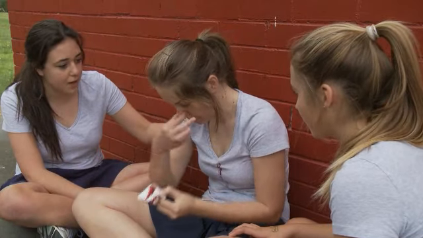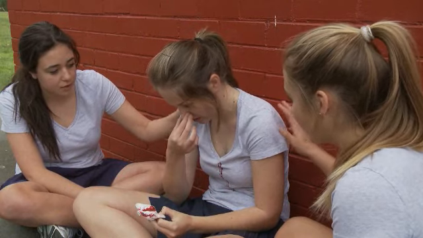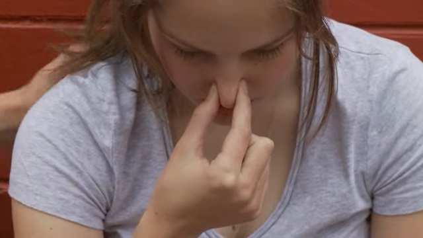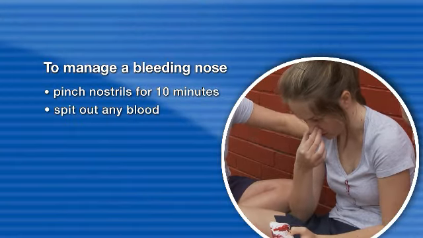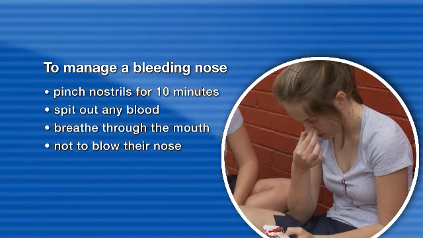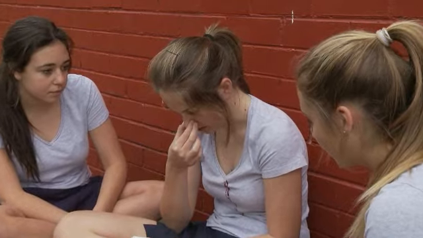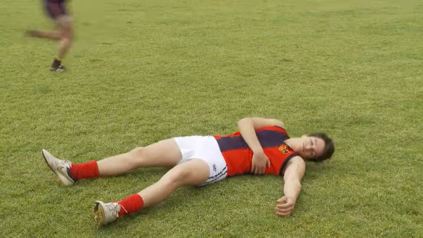To treat a person with a nosebleed, sit the casualty with the head forward. The nostrils are pinched over the soft, fleshy area at the end of the nose bone for at least 10 minutes. Instruct them to spit out any blood, breathe through the mouth, and not to blow the nose. If bleeding continues, reapply pressure for a further 10 minutes. If bleeding persists, seek medical attention.